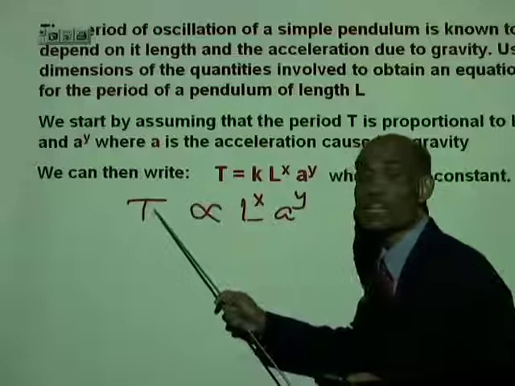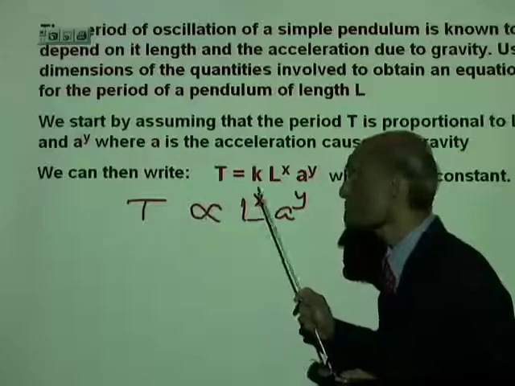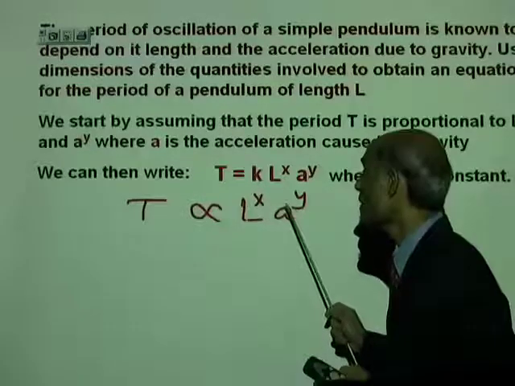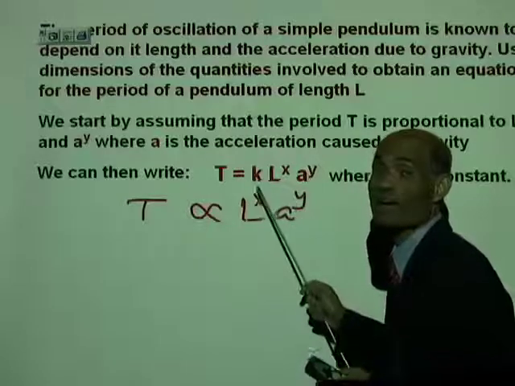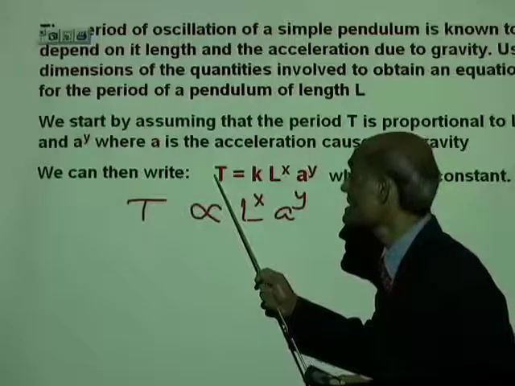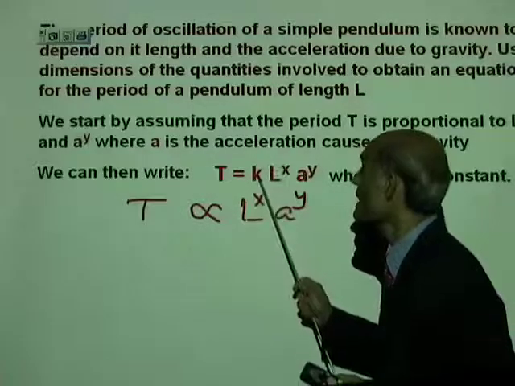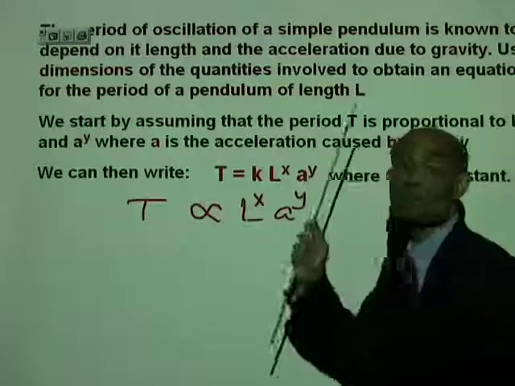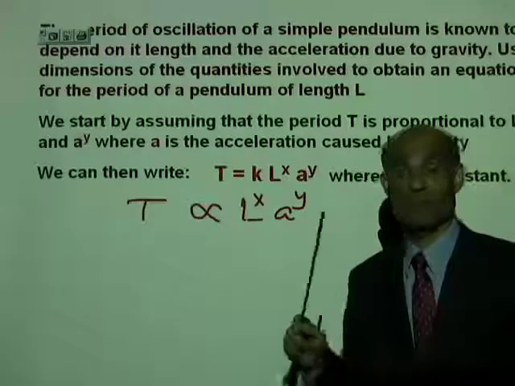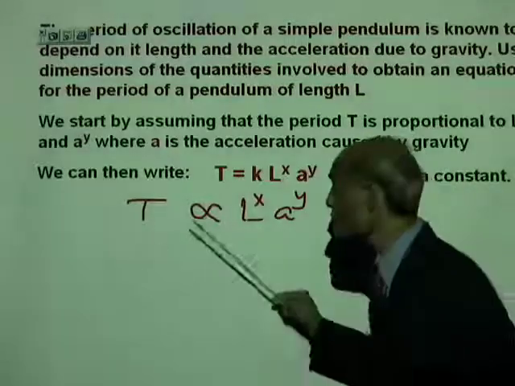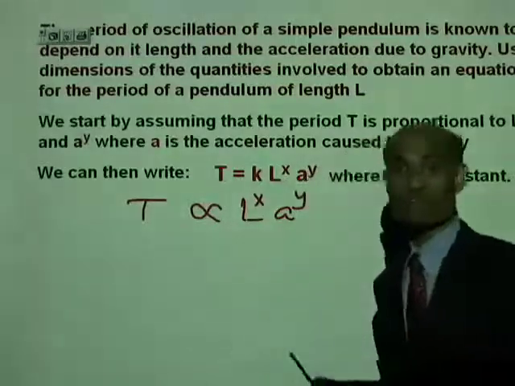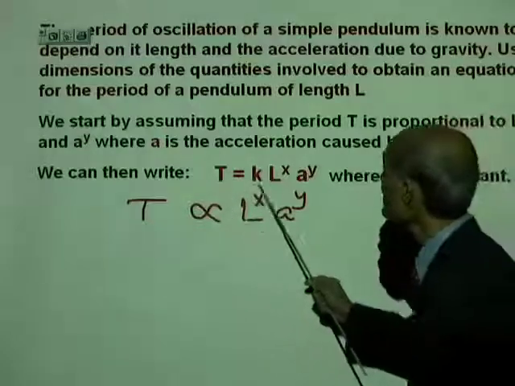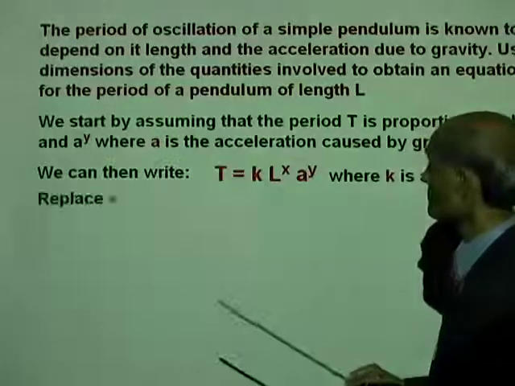So, if t is proportional to L to the power of x, a to the power of y, I can write it as t equal to k times L to the power of x, a to the power of y. Alright, we will use this concept very often in this course. So we will start it like this.